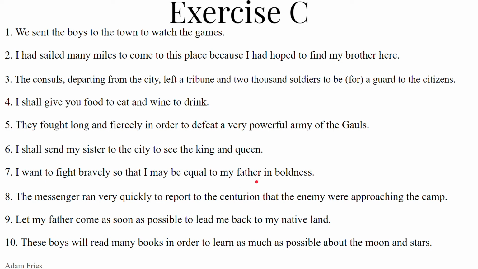In what way? In what way do you want to be equal to your father? In height? In great size? In ability? In skill? In smarts? In age? This is the ablative of specification. It specifies with the ablative case in what way this is true.